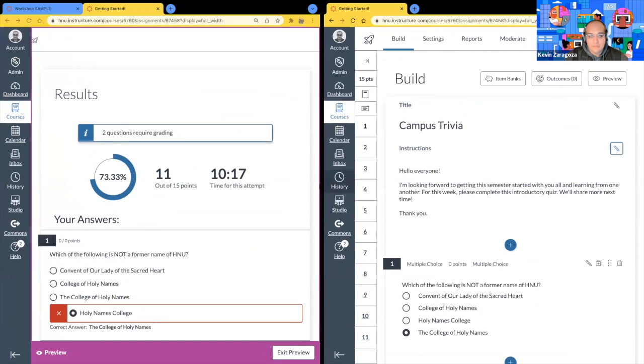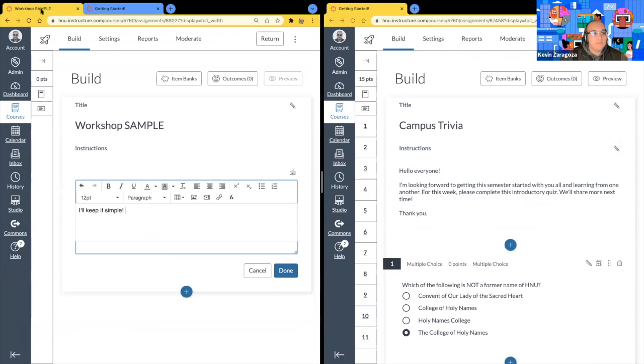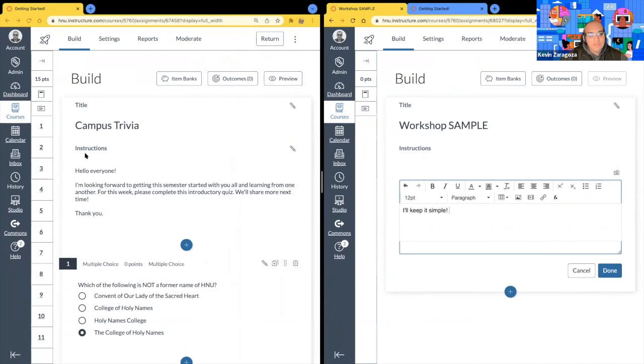There we go. So over here on the left, this is the quiz that we just went over. Over here on the right is my blank slate. This is what we're building, all right? So there's no confusion there. Over on the right is what we're building. Over on the left is what we just went over.